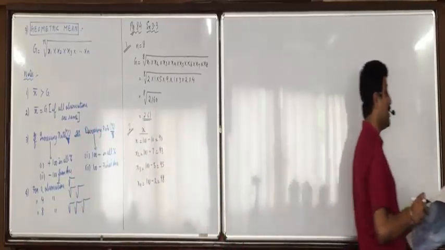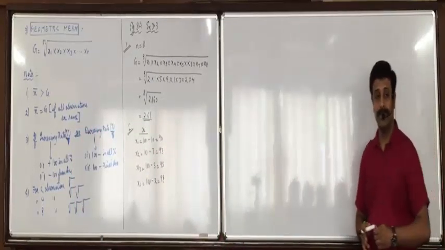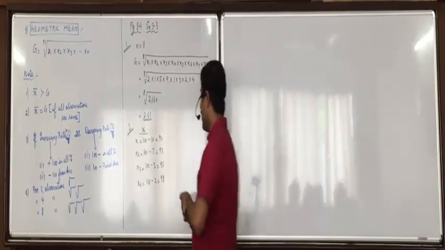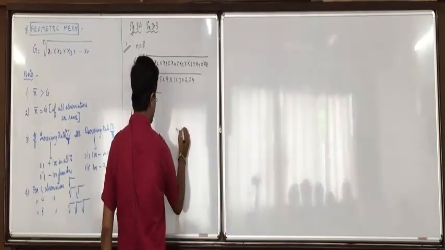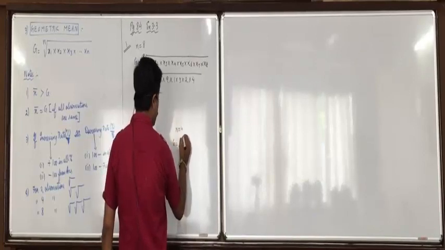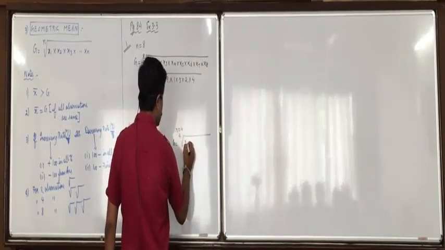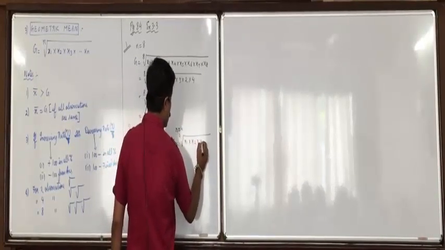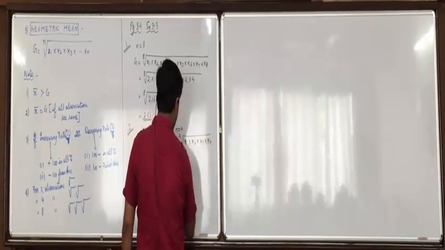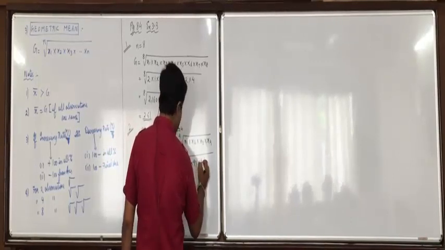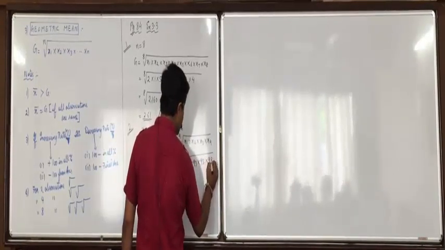Raise your hand who did not understand this. So now n is 4. 4 observations are there. So geometric mean will be 4th root of x1 into x2 into x3 into x4. So 4th root of 90 into 93 into 95 into 98.